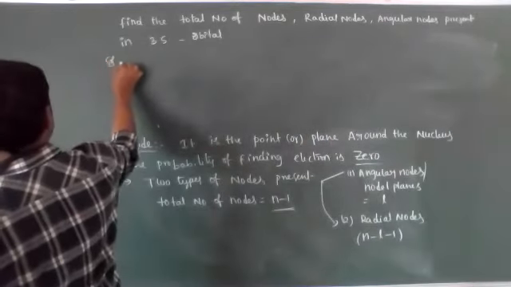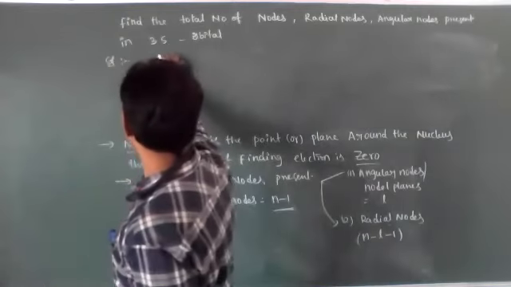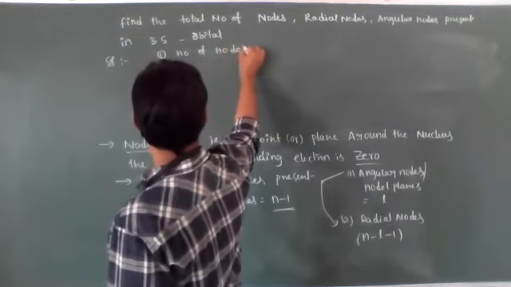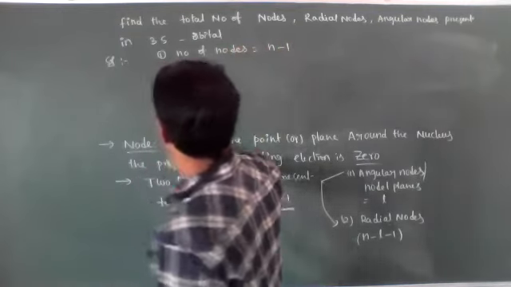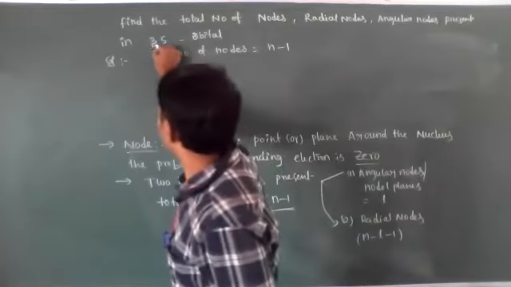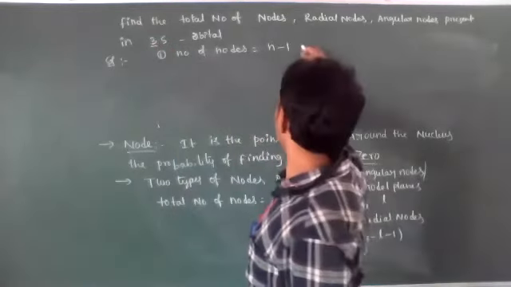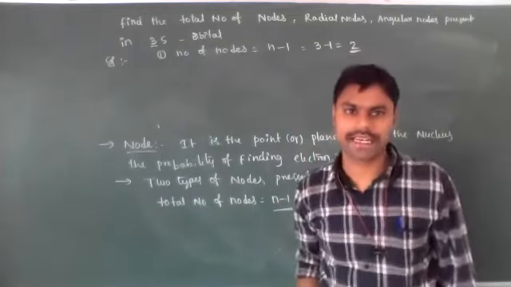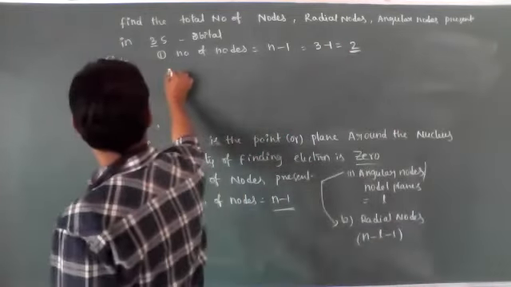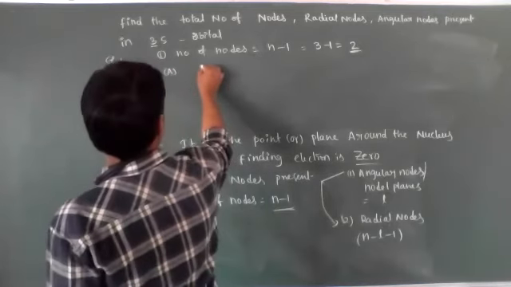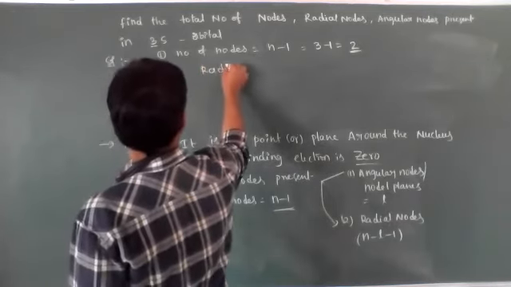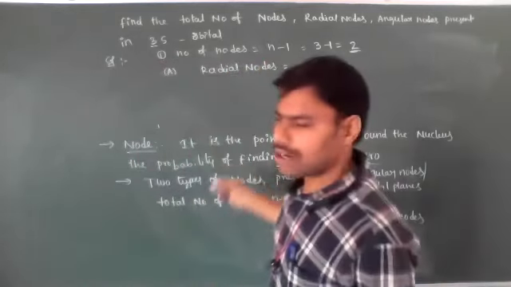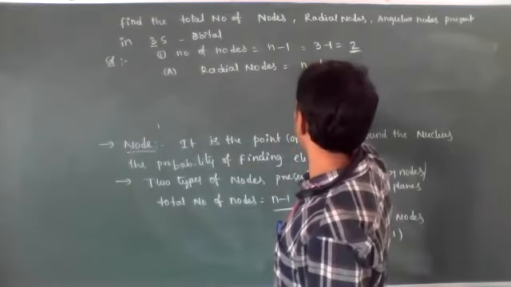See the solution. First one, number of nodes. Formula n minus 1. For the 3s orbital, what is the n value? 3. So 3 minus 1 is equal to 2 nodes are present. Very clear. Now in that, A, first one, radial nodes. Radial nodes is equal to n minus L minus 1.